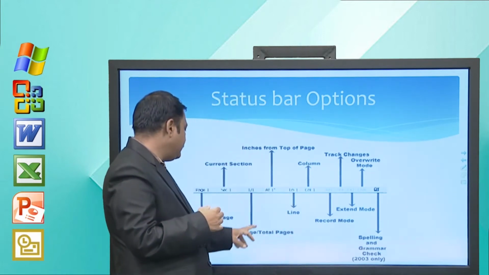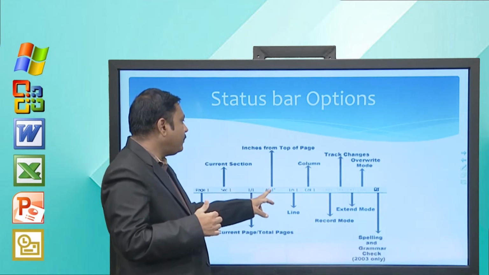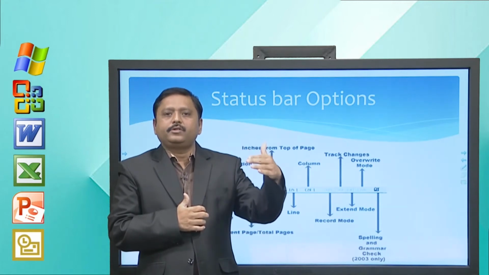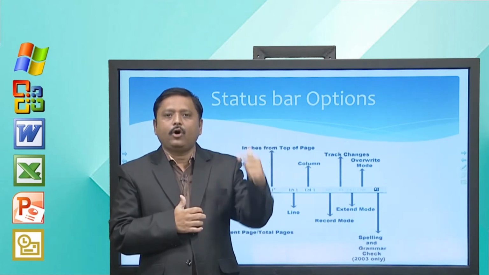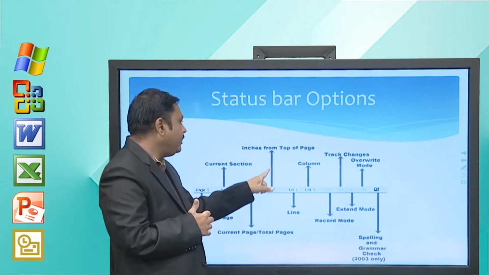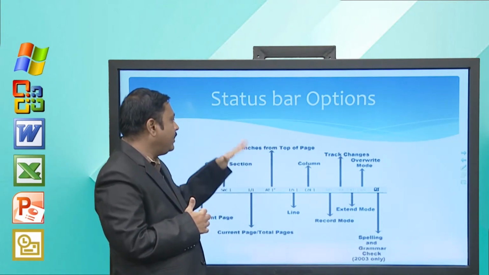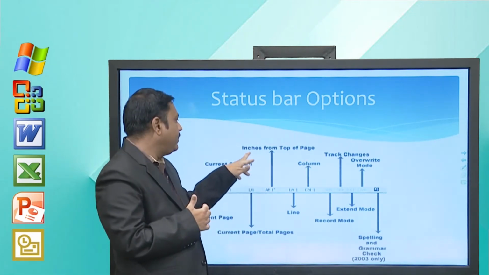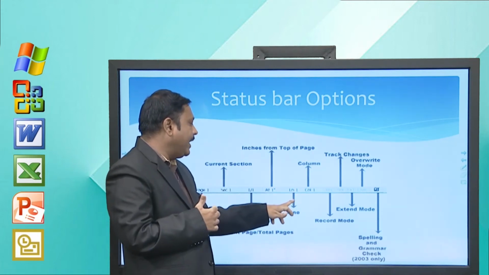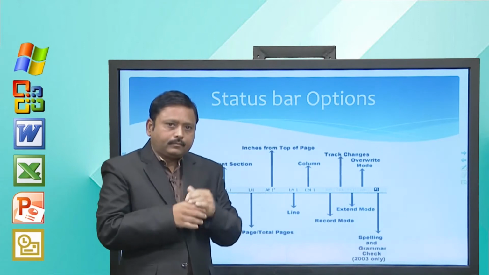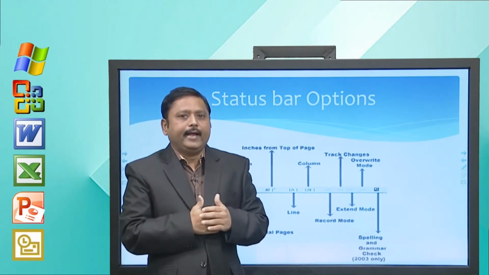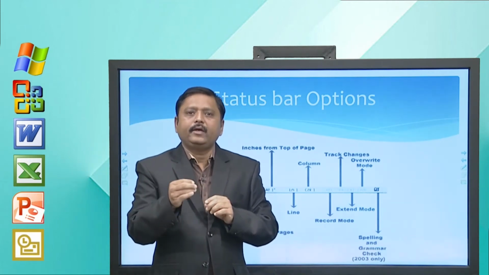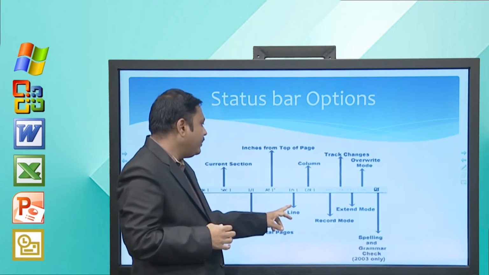The next thing, inches from top of page, that is your text starts 1 inch from the top. So, here it shows 1 inch. From the top, how many inches far you are is shown by this. Then there is the line and column. If you are on the 10th line, it displays 10, and if you are on the 20th character, it displays 20. So, this is the line number and column number.